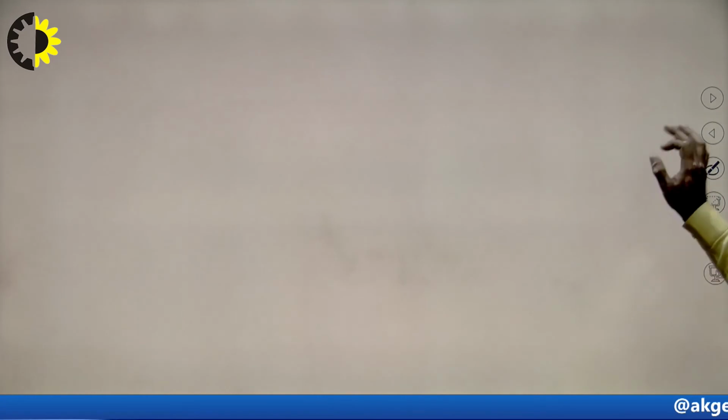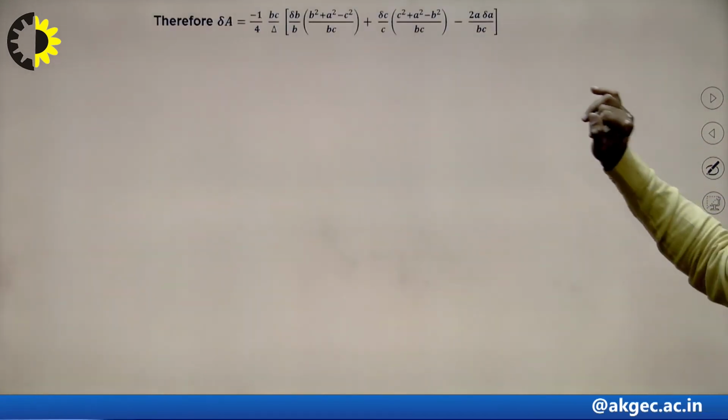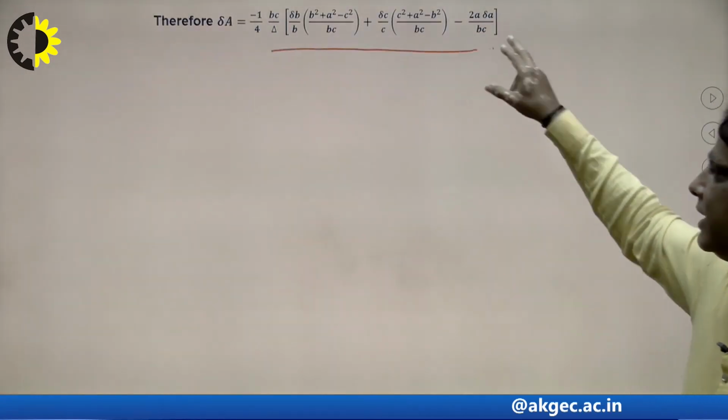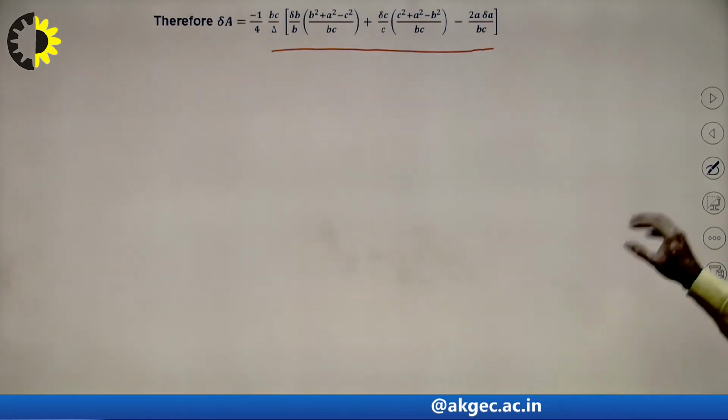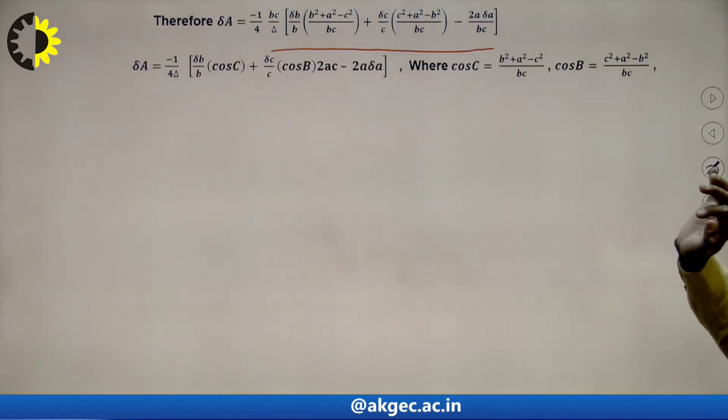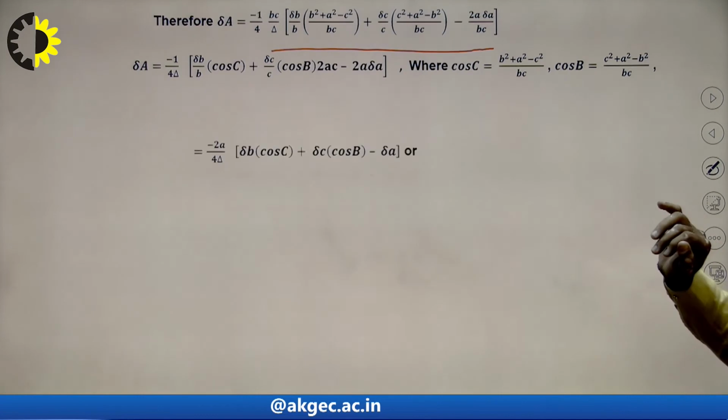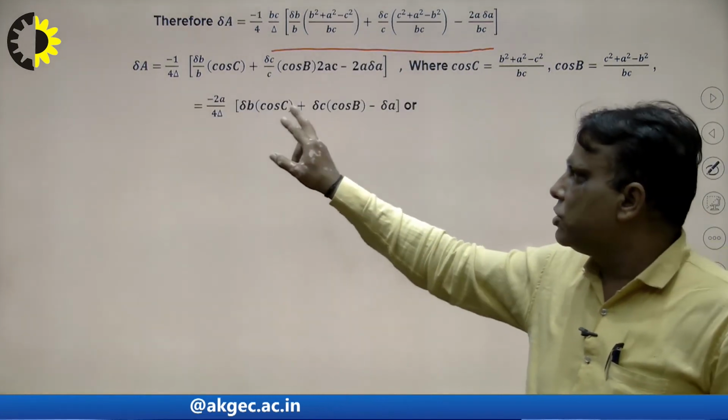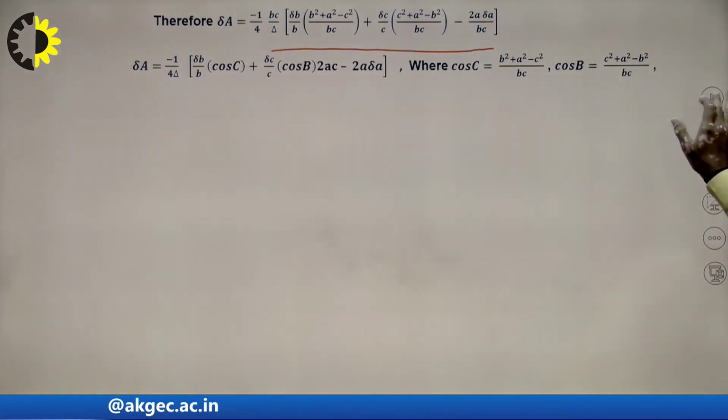So what will be the result? We see here very carefully. I write the formula of this and calculate it very carefully. So students, see very carefully, the result will be this. And suppose I want to calculate here delta B cos C, delta C cos B, and delta A. So what will be the value here?